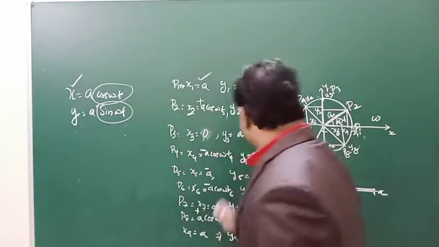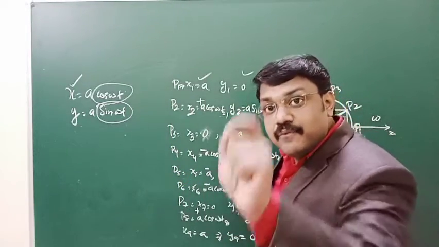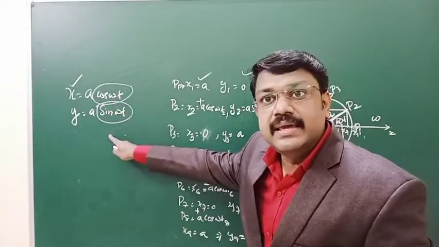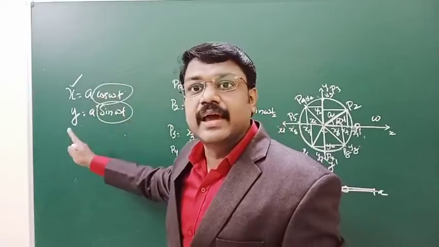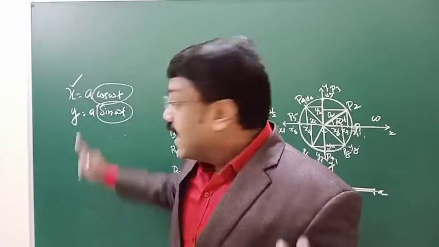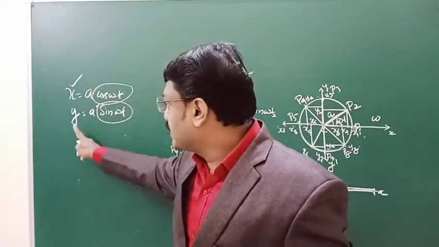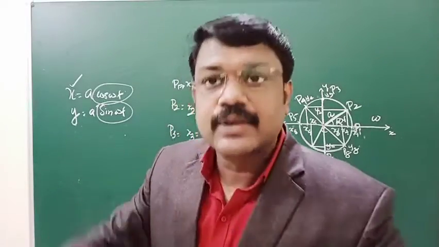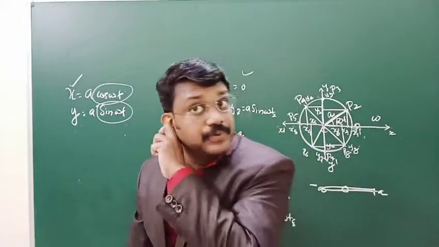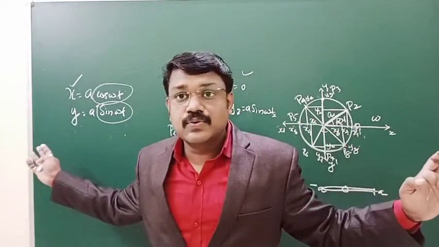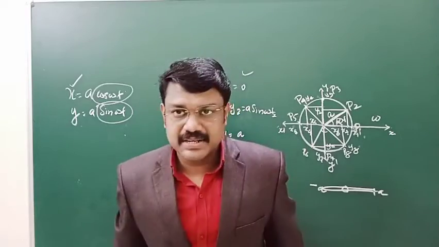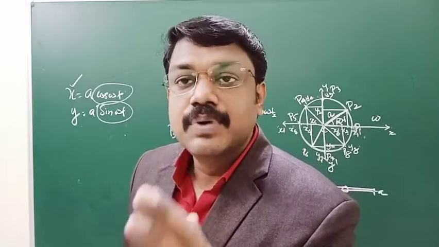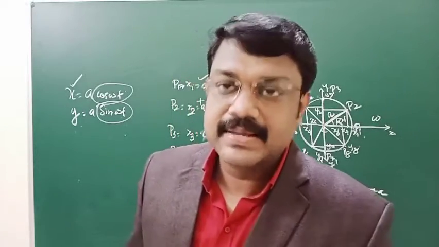In the same sense, circular motion can be described with the displacement happening to the particle in the x direction and y direction. That can be easily explained with the help of a sine function or a cosine function. The x direction you can express with a cosine function and the y direction with a sine function. Both are simple harmonic functions. So we can say that circular movement is a simple harmonic motion.